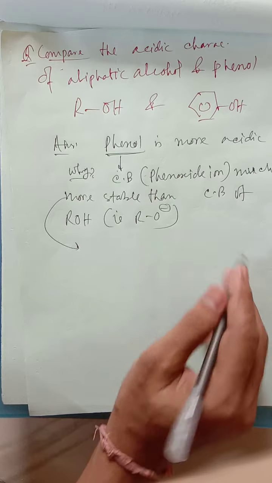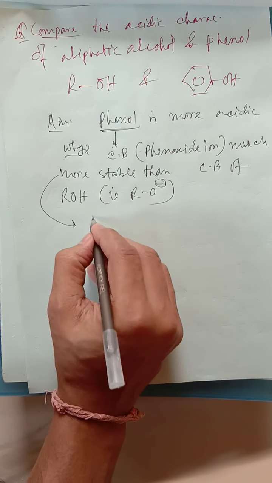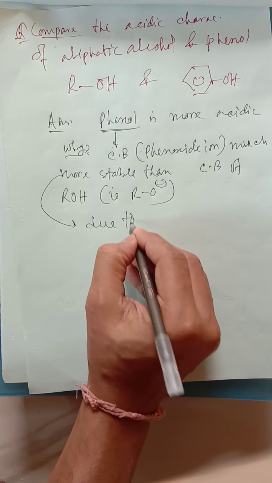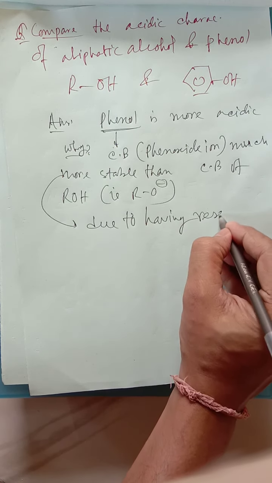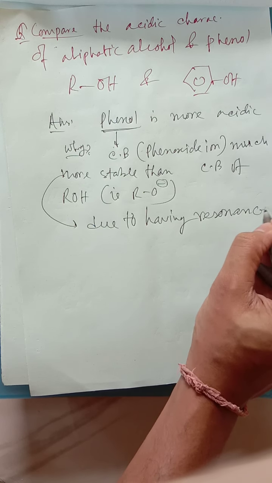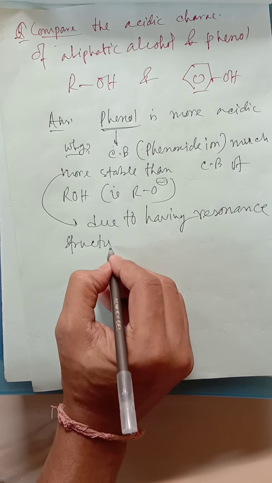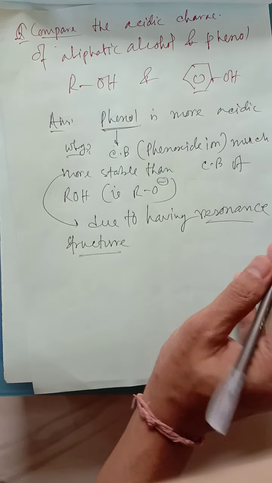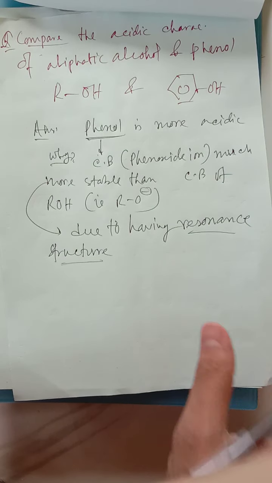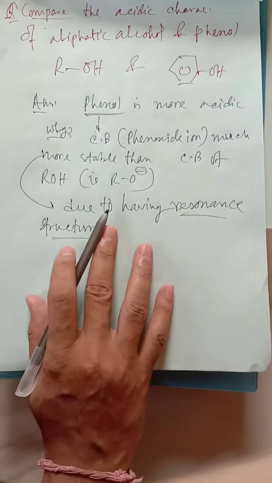I am telling you that is all, that also, that means due to having a resonance structure. The alkoxide has no resonance structure, but phenoxide has a resonance structure. Whenever a resonance structure is there, obviously that will be much more stable. So that's why phenol is much more acidic than this.